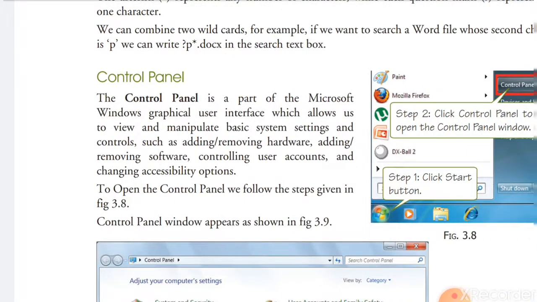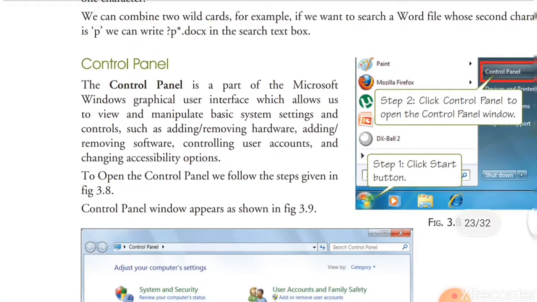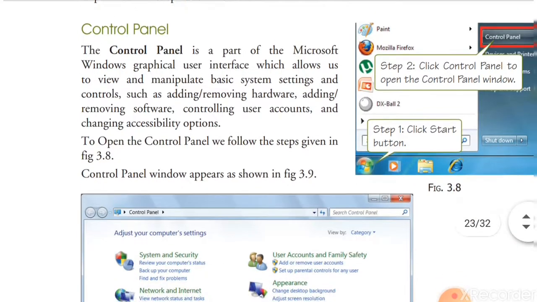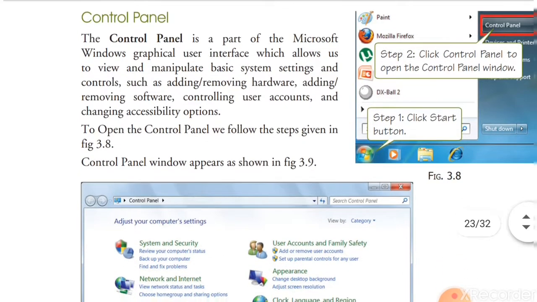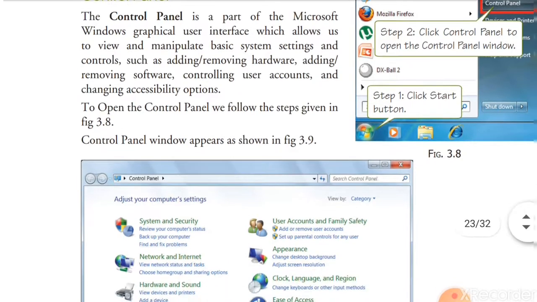Now, control panel. The control panel is a part of the Microsoft Windows graphical user interface, which allows us to view and manipulate the basic system settings and controls, such as editing and removing hardware. We can install or remove the hardware from the computer. We can add, install or remove software or programs from the computer.